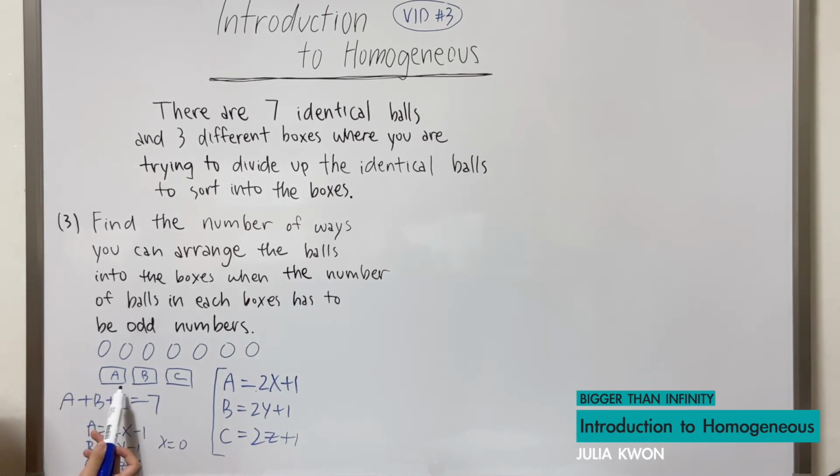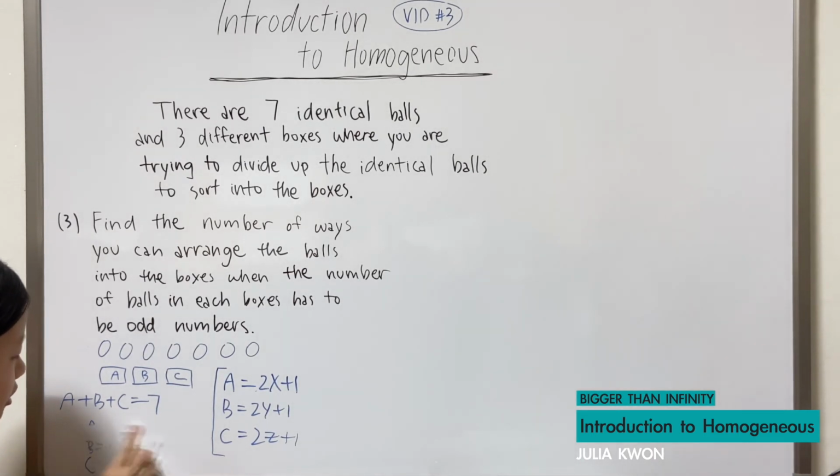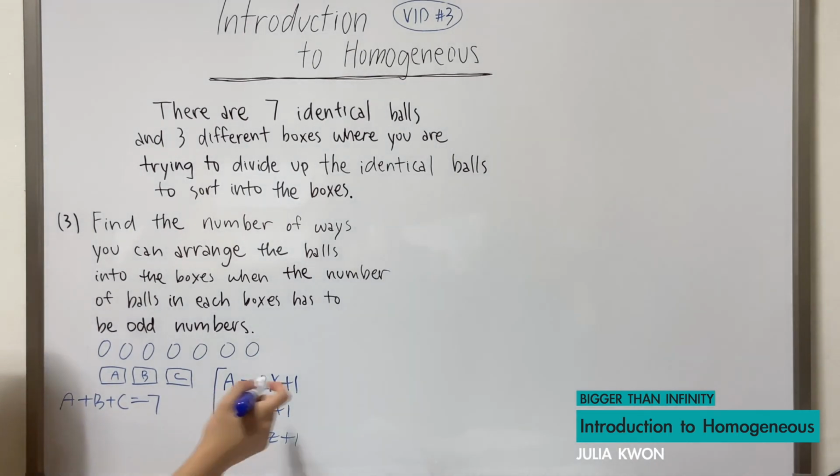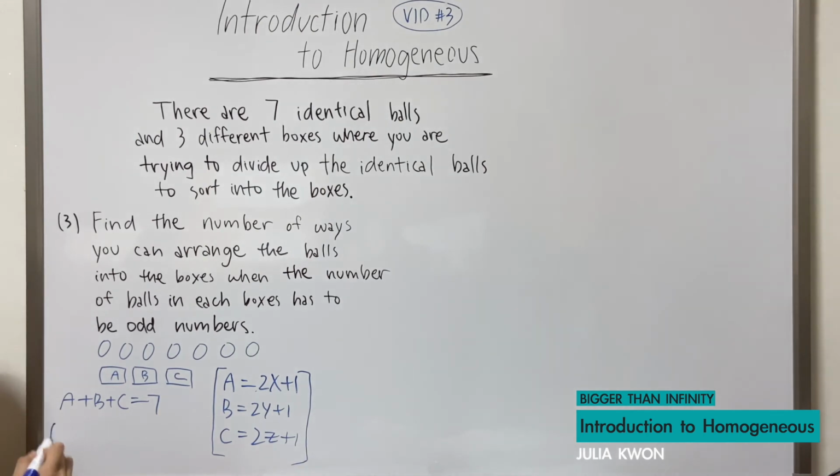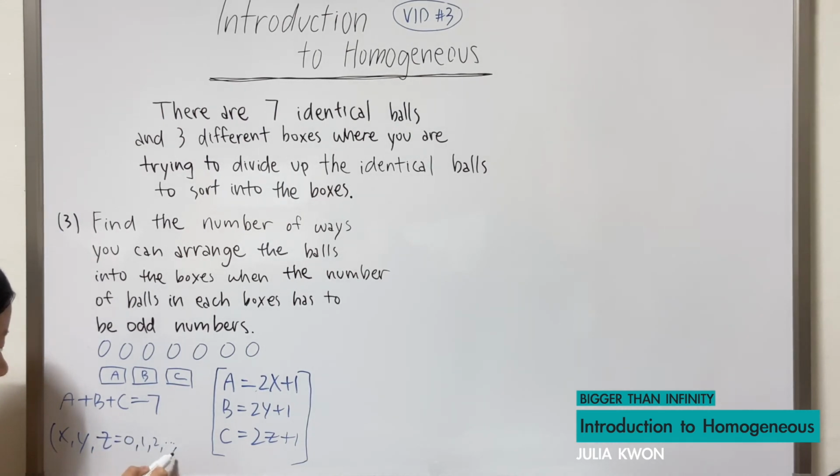The box has -1 balls. So that's why we need to do +1 instead of -1. Okay, so I'm also going to write x, y, z can be equal to 0, 1, 2, and so on until 7, just so that you guys don't forget.